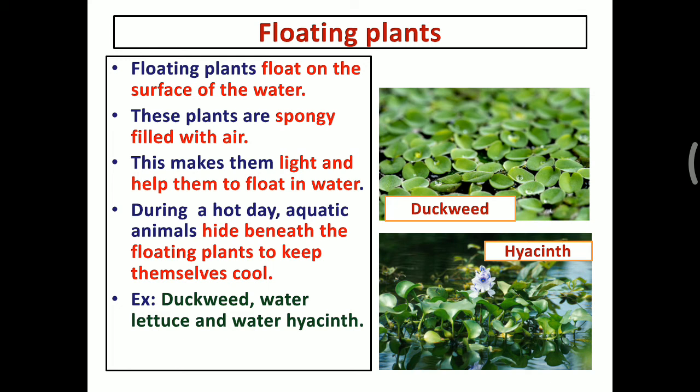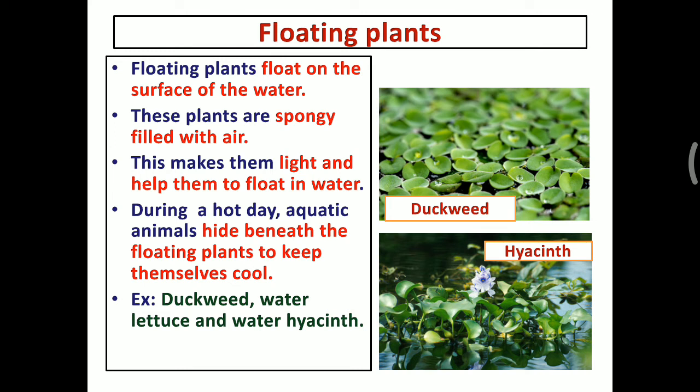Look at these two images. One is a duckweed and the other a hyacinth. The leaves of these plants are very light and they always float in water. And the stem looks like a sponge and is filled with air.